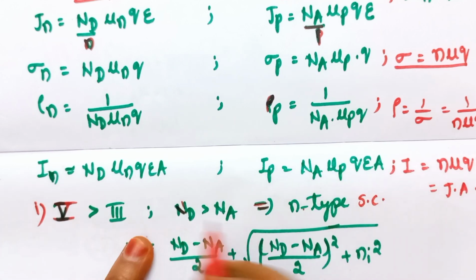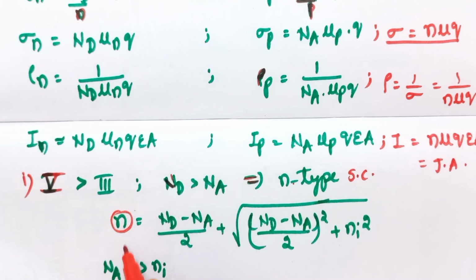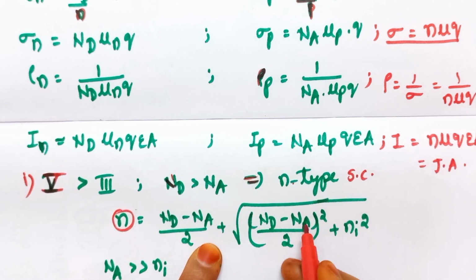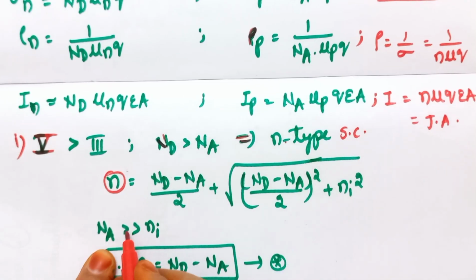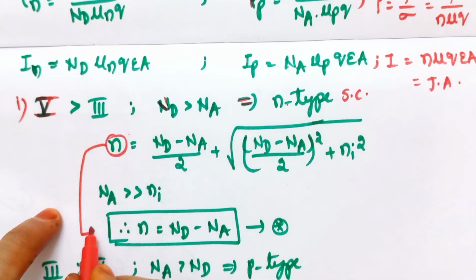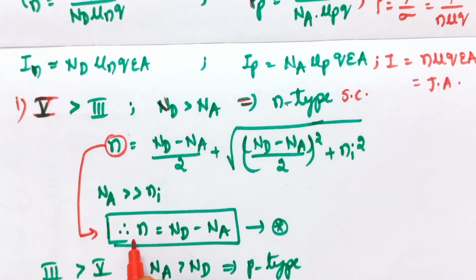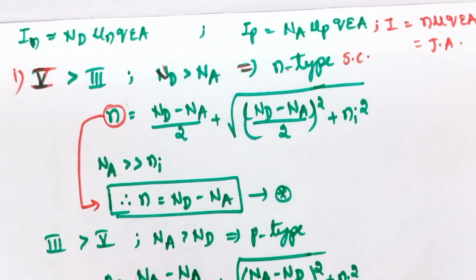If the concentration Nd is greater than Na, then it forms an n-type semiconductor. So the expression for the electron concentration N is given by (Nd minus Na)/2 plus the square root of ((Nd minus Na)/2) squared plus Ni squared, where Nd is far greater than Ni, the intrinsic carrier concentration. Then we can simplify this expression as N is equal to Nd minus Na, neglecting all the other terms. So this is an important expression to remember.